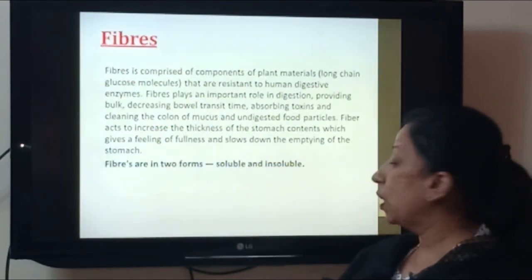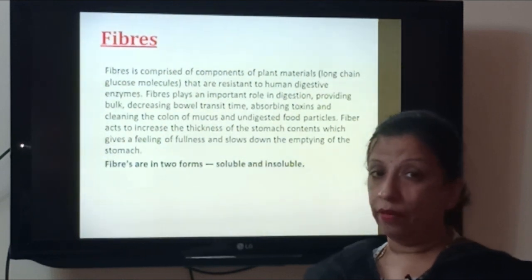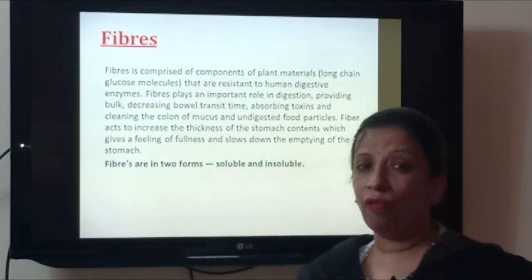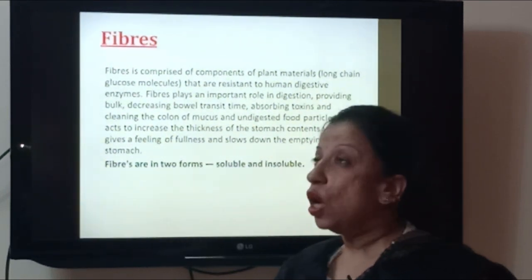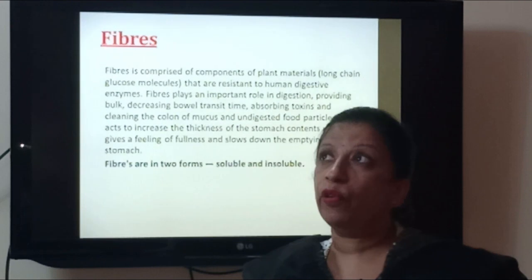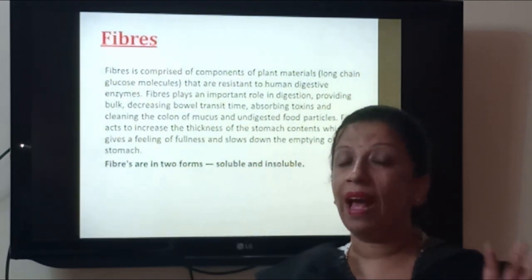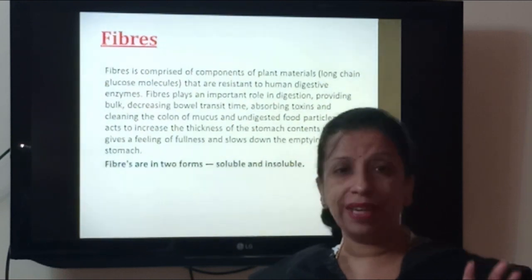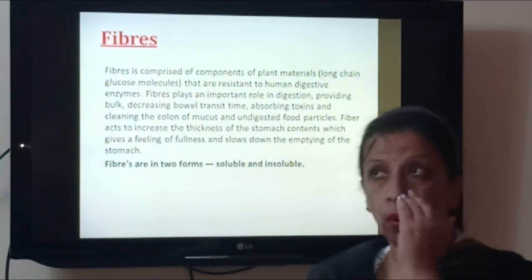There are two kinds of fibers, soluble fibers and insoluble fibers. Right? So if we want more fibers, we should consume more fruits and vegetables. In fruits, if you take 100 grams of fig, it will give you 7 grams of fiber. So fig is a very important fruit. If you want more fiber in your diet, go for consumption of more fig.